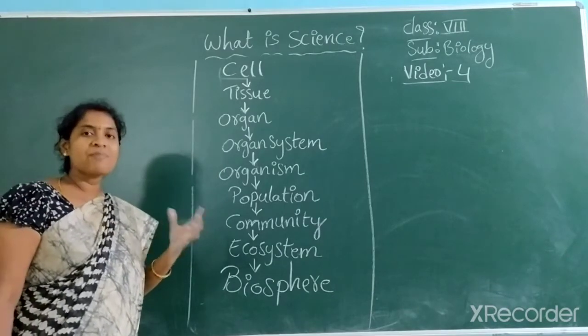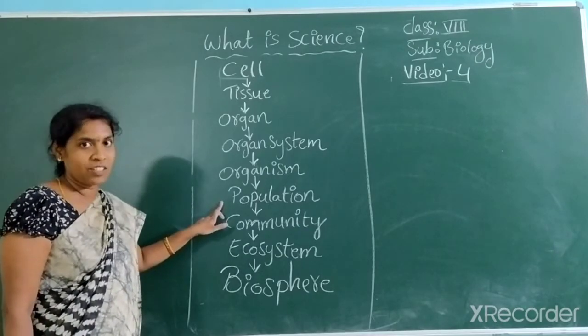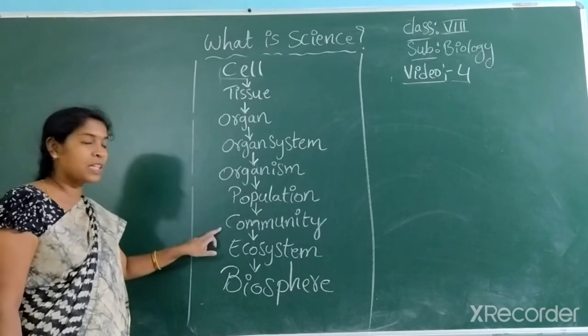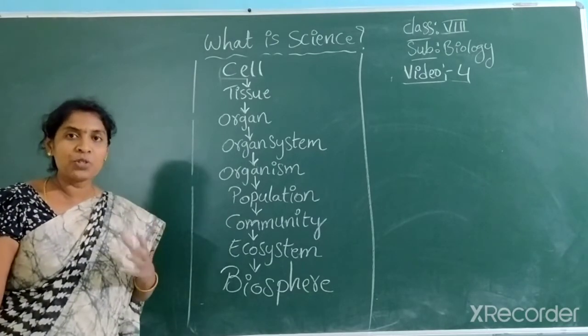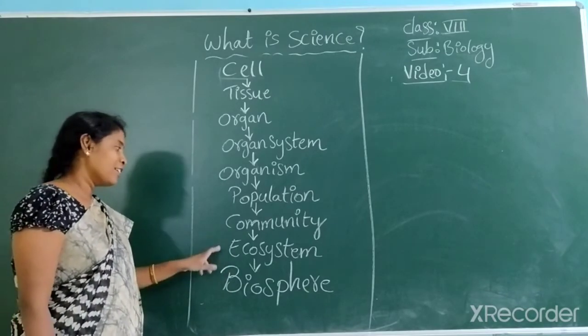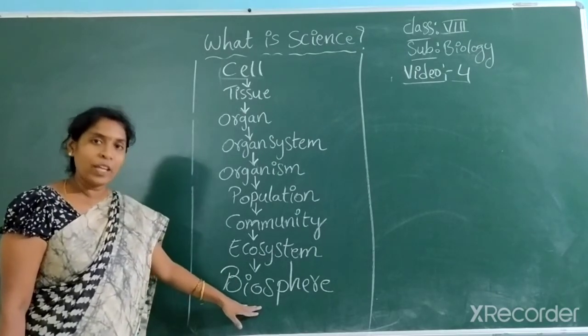The organisms which have similarities are known as a population, and different populations together form a community, and different communities together live within an ecosystem, and all these ecosystems are present in the biosphere.